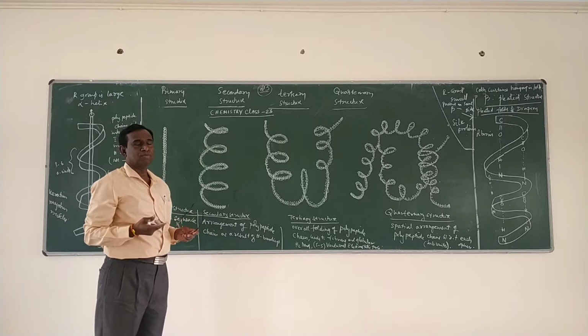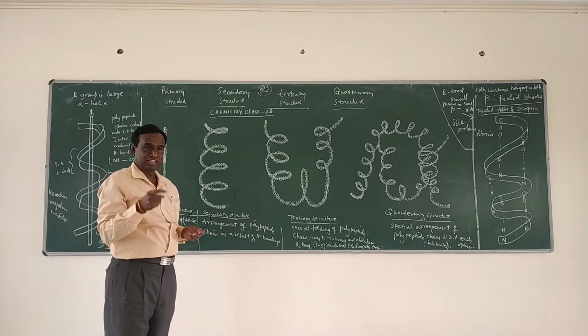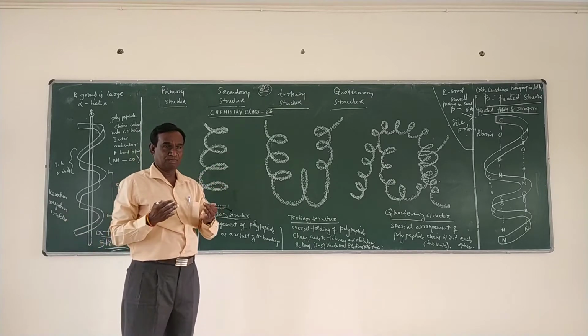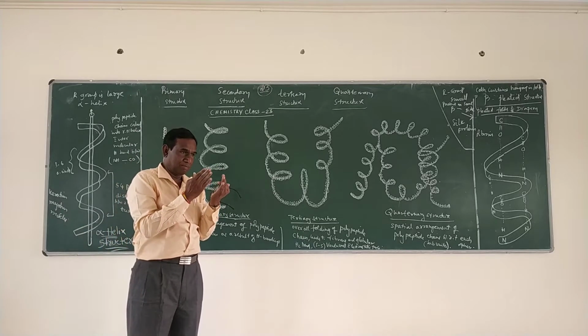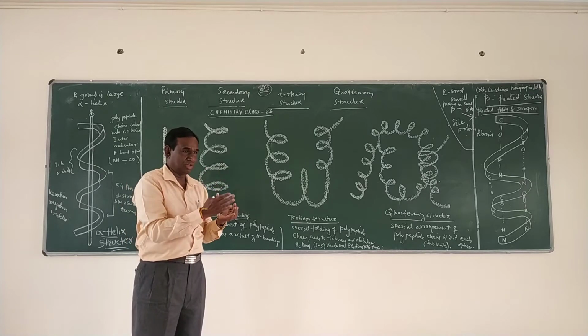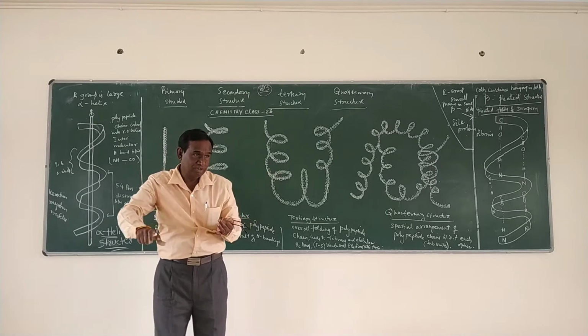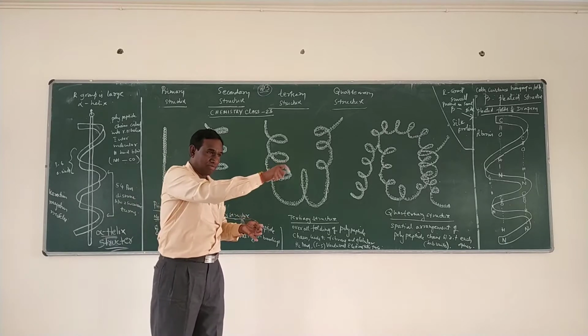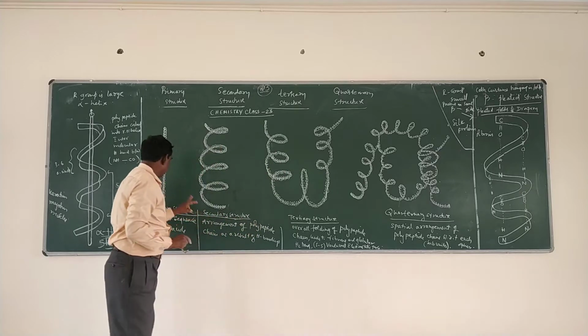We know that a polypeptide chain is made up of a large number of amino acids. How they are arranged, that arrangement, the sequence of amino acids and the total number of amino acids, indicates the primary structure.